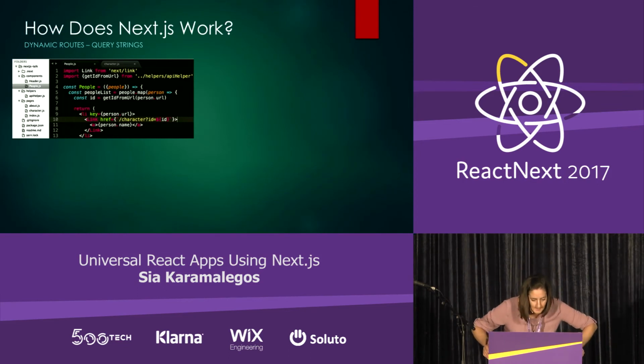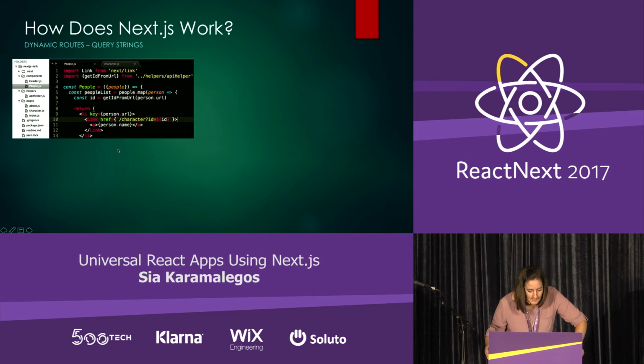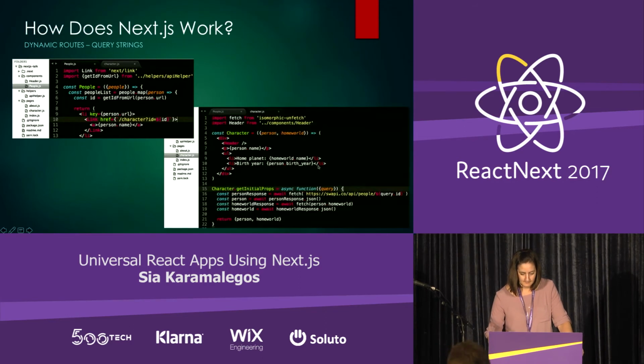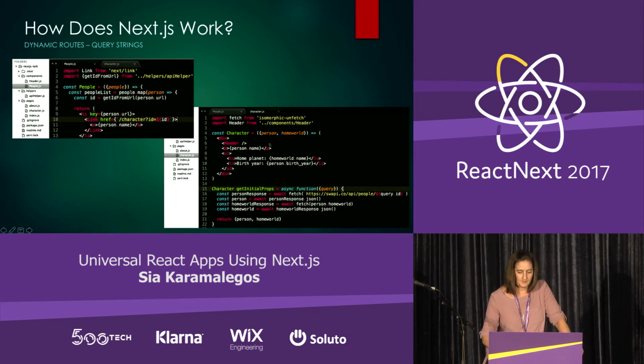So if you look here, on my people component, on line 10, I have my link component, and I've added a path, which is the character path with a query string of ID equal to the person's ID in the Star Wars API. Next, I need to create the character page. So here I have the character.js file in the pages directory, and it contains a component that will render my very basic person name, homeworld name, and their birth year in the Star Wars realm. And in getInitialProps, I populate that data.